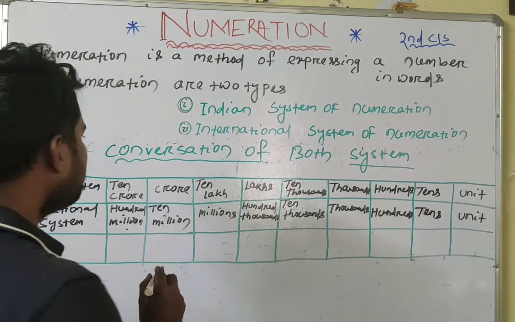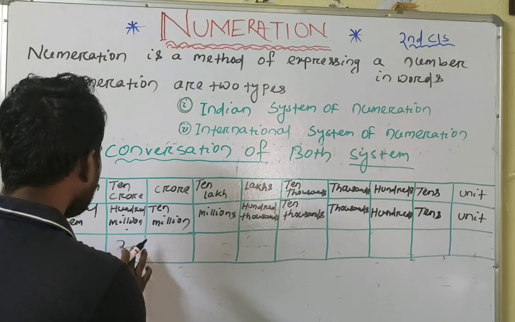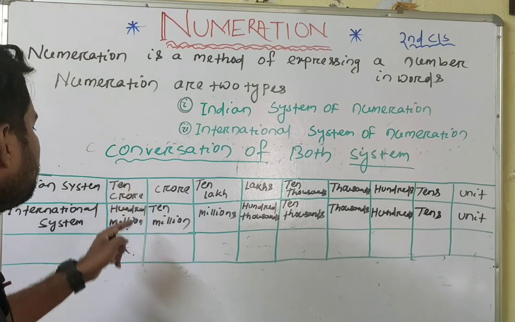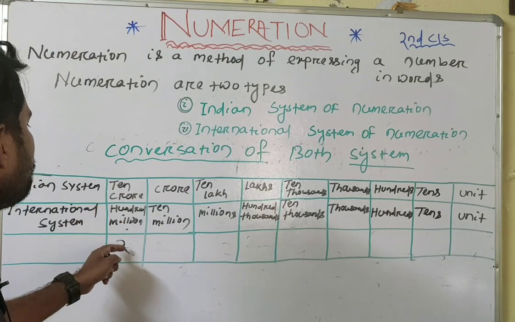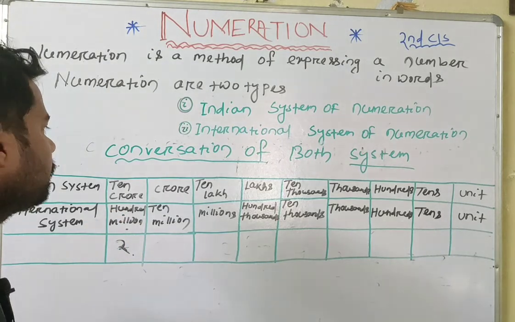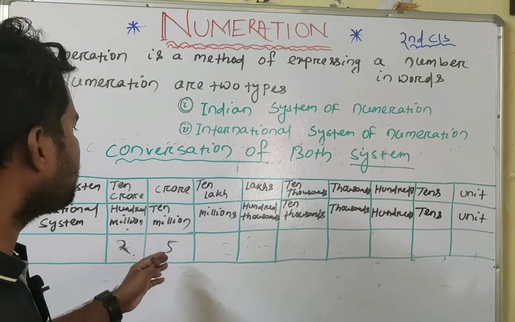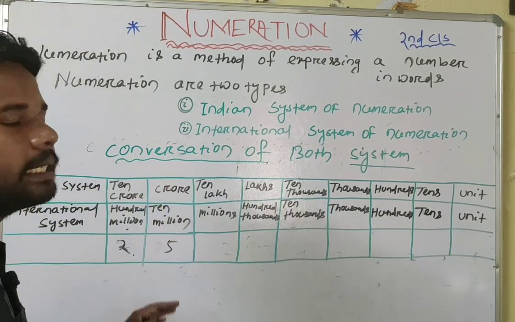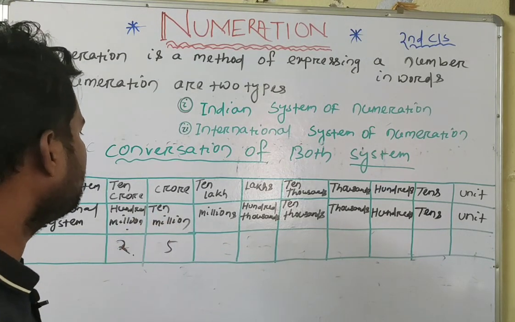Okay, so any number we take here below these places: in the Indian system 210 crore is 2,100 million in the international system. And if we take any digit here, in the Indian system we will say it is 5 crore, but in the international system it is 50 million.